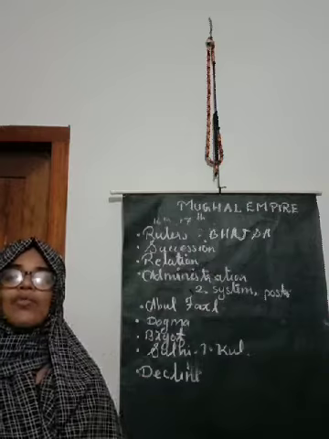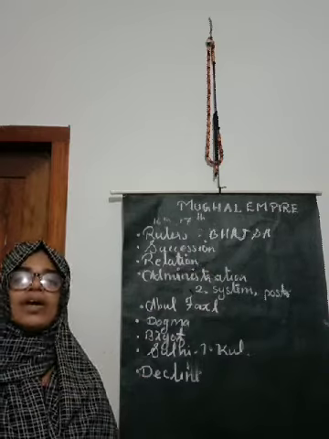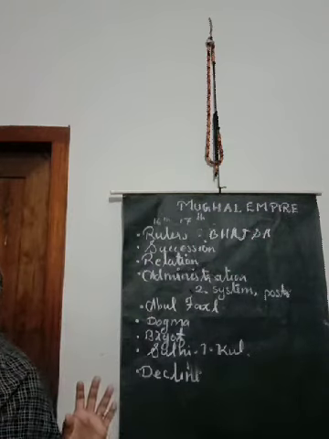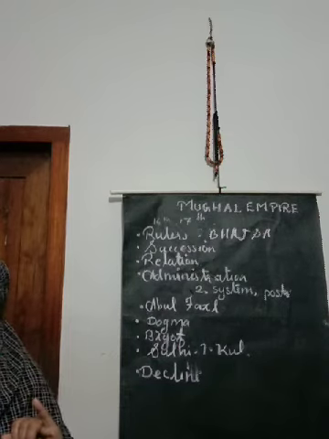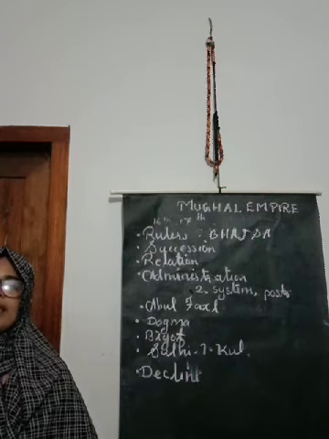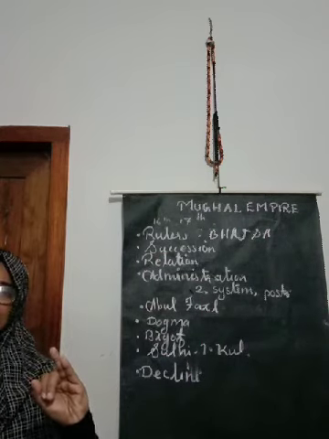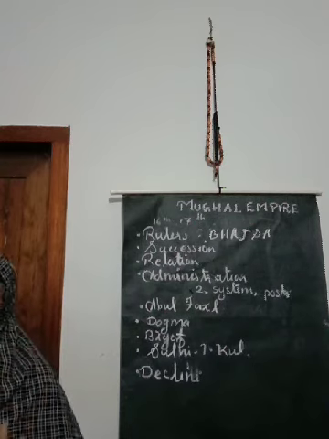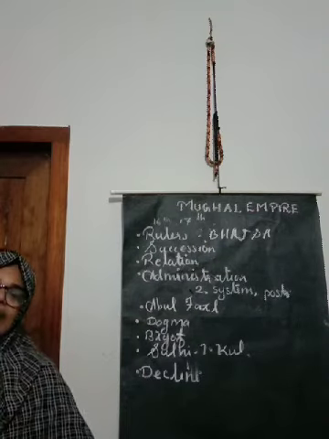And another one more was Subedari. The Subedari system is the provincial governor. These were the 5 important posts. Once again, Subedari, that is provincial governor, that is in case of the defeated ruler, it is Mansabdars. Yes, that is Subedar, Faujdar, military officer, Kotwal, police officer, Diwani, financial officer, and Sadar, that is religious officer.